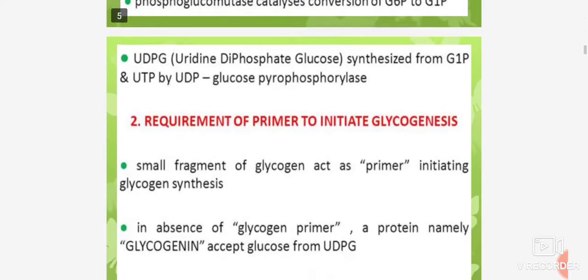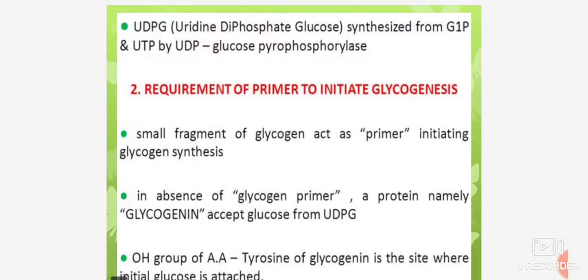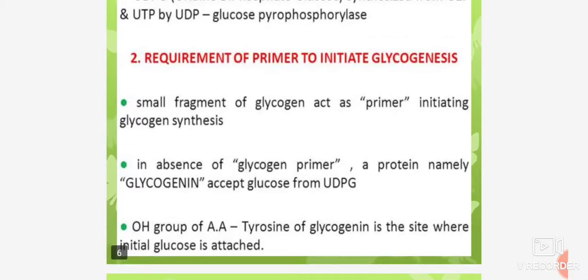Then UDPG, uridine diphosphate glucose, is synthesized from glucose 1-phosphate and UTP by UDP glucose pyrophosphorylase. The second requirement is a primer to initiate glycogenesis. A small fragment of glycogen acts as a primer initiating glycogen synthesis. In the absence of a glycogen primer, a protein, namely glycogenin, accepts glucose from UDPG.